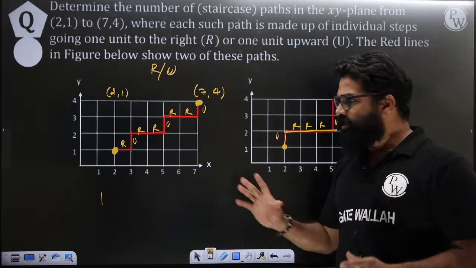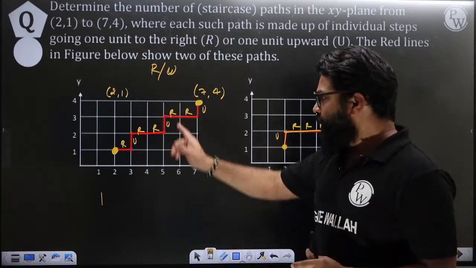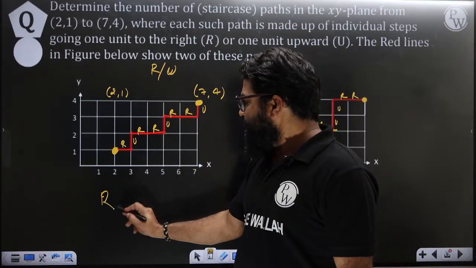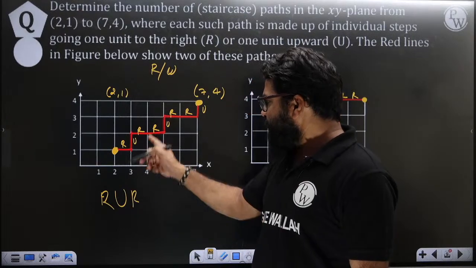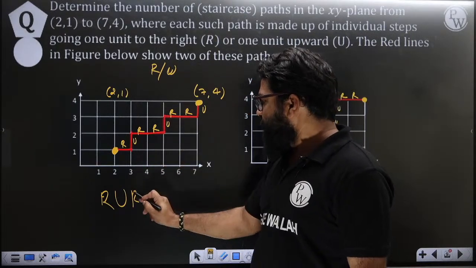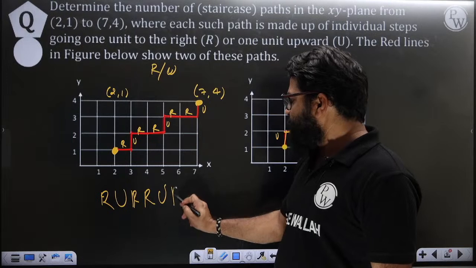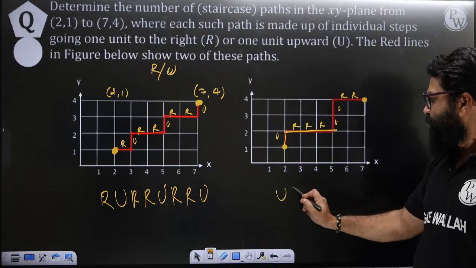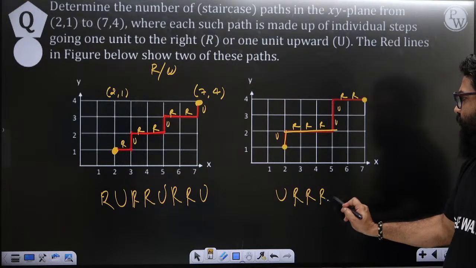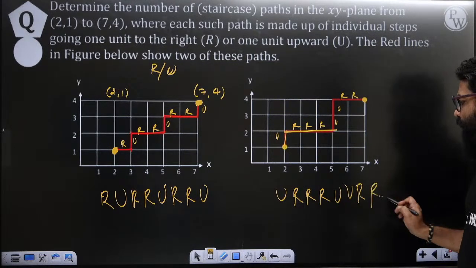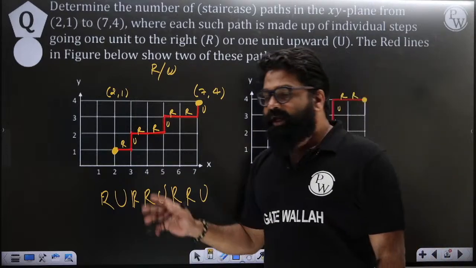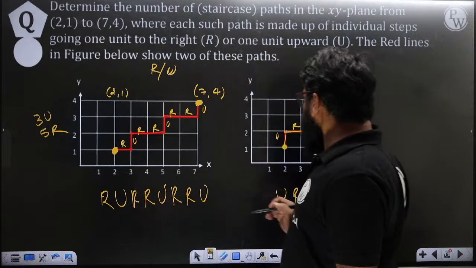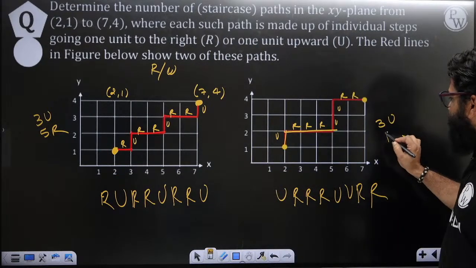Now, this is a very beautiful question. First, let's see what the possibilities are. I have taken right and then up. I'm just writing what I have done here. This is right, this is right, this is up, this is right, this is right, this is up. This is one possibility. Now the second possibility: this is up, this is right, right, right, up, up, right and right. If you try to see, in this also I have taken 3 ups and 5 rights. In the first possibility also, I have taken 3 ups and 5 rights.